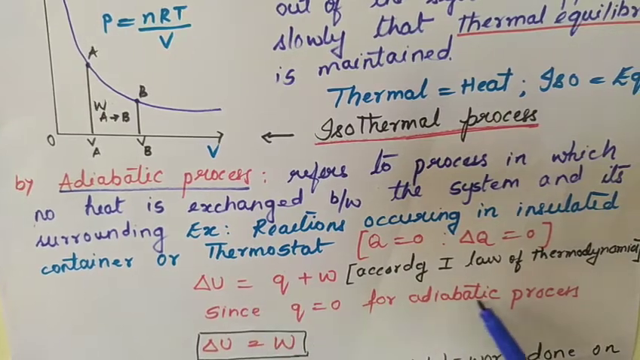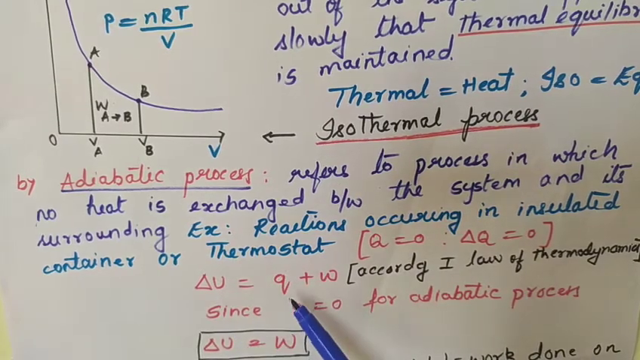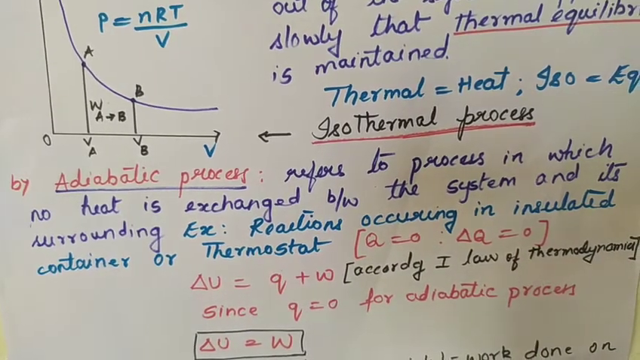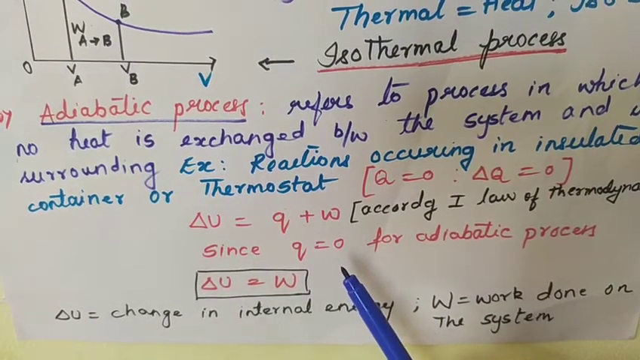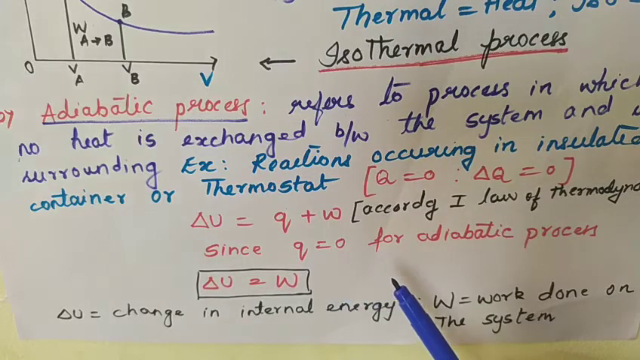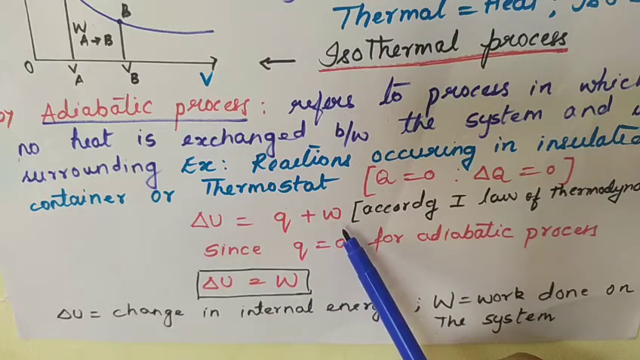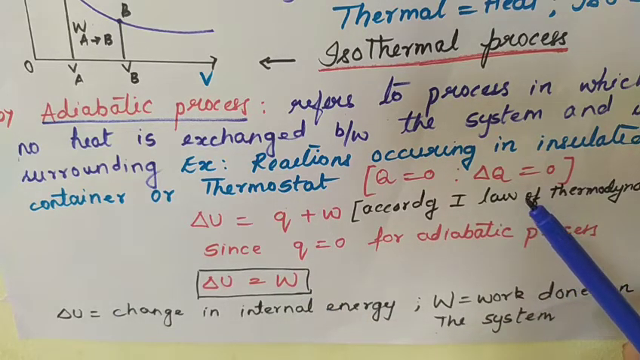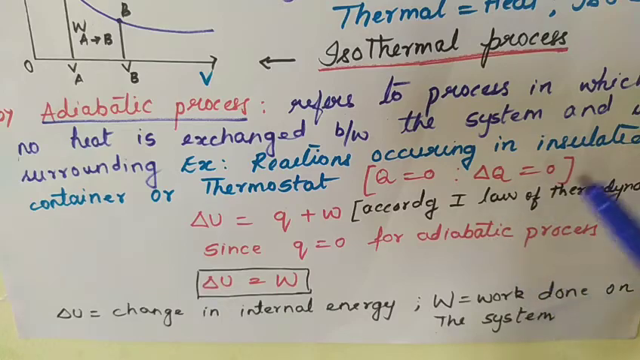According to the first law of thermodynamics, it can be mathematically expressed as delta U is equal to Q plus W, where delta U is the change in internal energy, Q is the heat absorbed by the system, and W is the work done. Since for an adiabatic process Q is equal to 0, we can write the expression delta U is equal to Q plus W as delta U is equal to W, because Q is equal to 0. So we have understood what an adiabatic process is. It is a process in which there is no exchange of heat between the system and the surrounding.